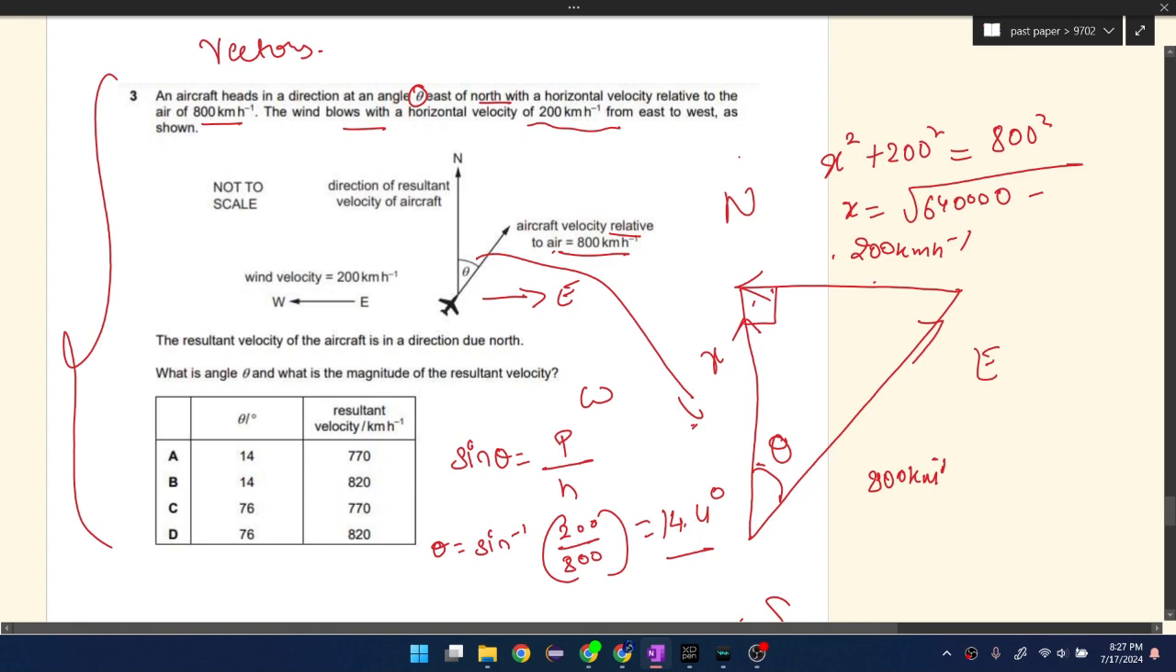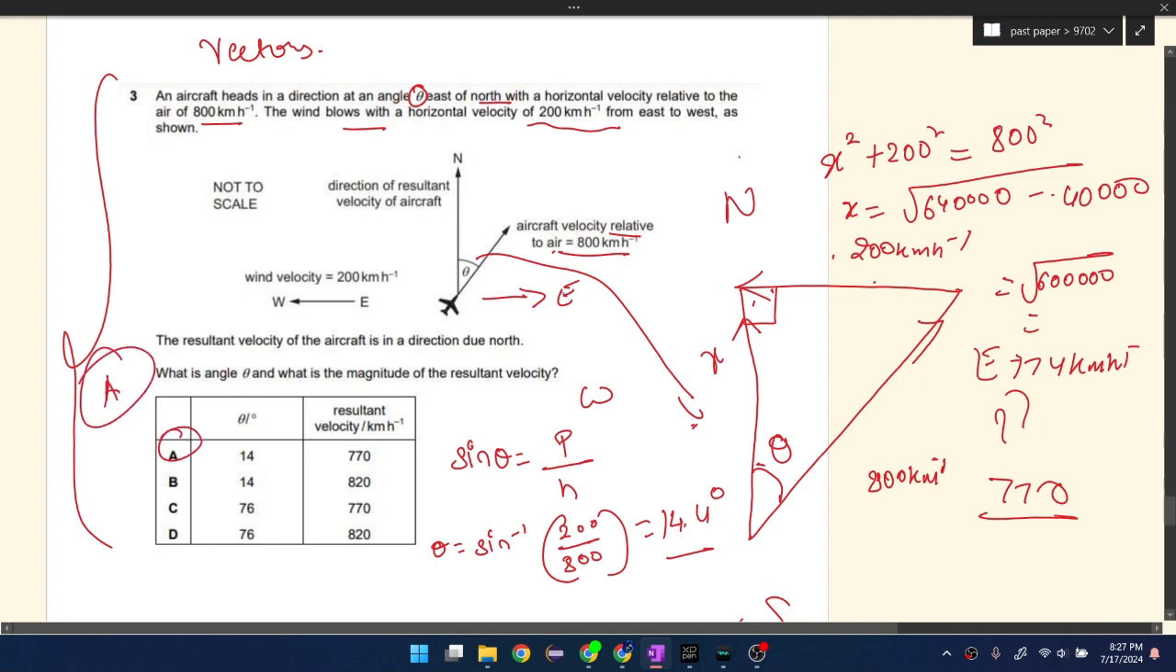640,000 minus 200 squared, which is 40,000. That's going to be the root of 600,000, which is somewhere around 774 kilometers per hour, which roughly amounts to 770. So our answer here is going to be A.